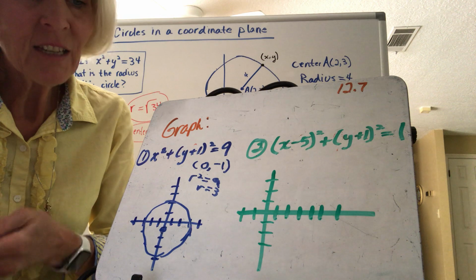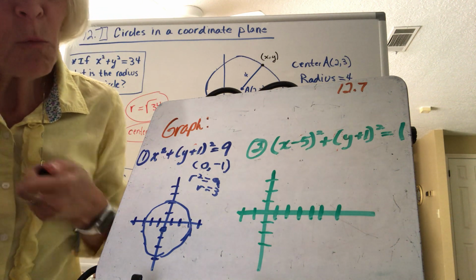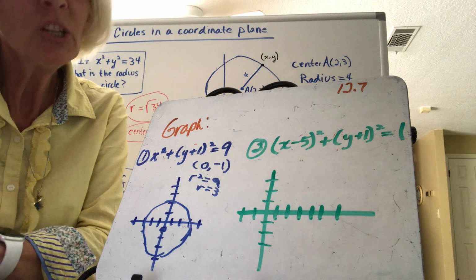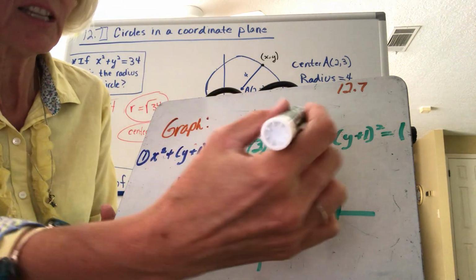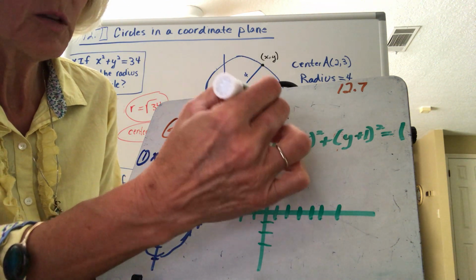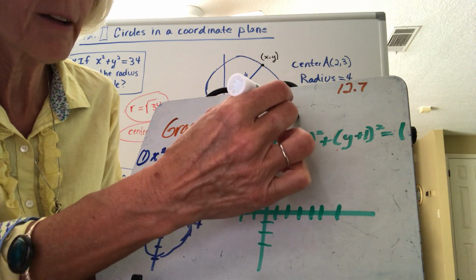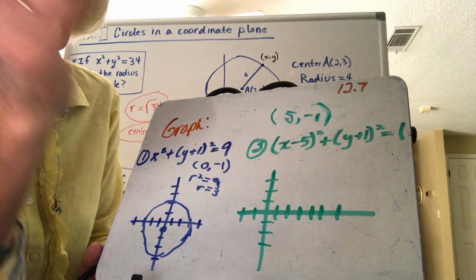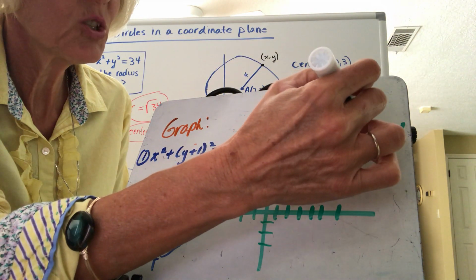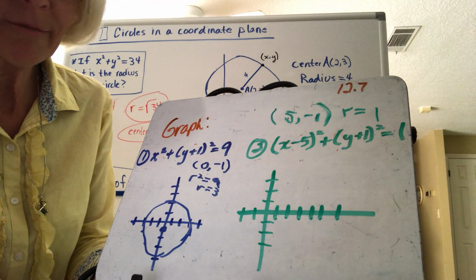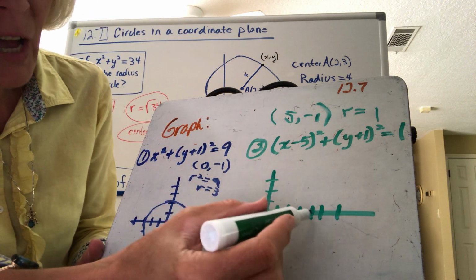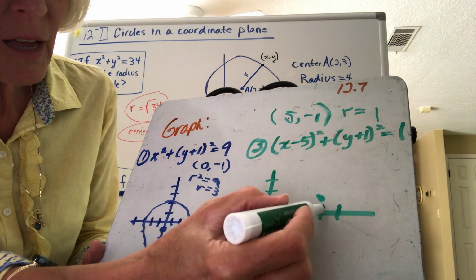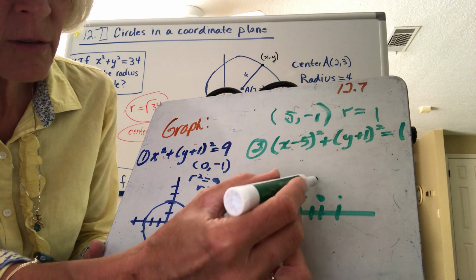Okay? And what happens then if one's plus and one's minus? You're exactly right. Use the opposite signs. So my center here would be at positive 5, negative 1. What would my radius be? You're exactly right. The square root of 1 is still 1. So I would just go out at 5, 1, 2, 3, 4, 5, 1. Make a dot. Go 1 in every direction.